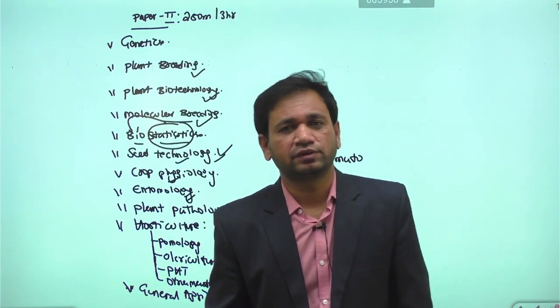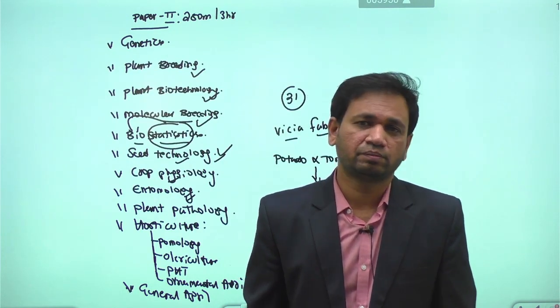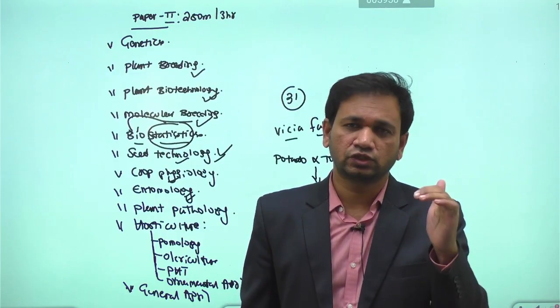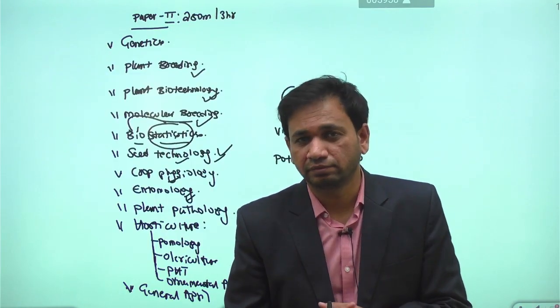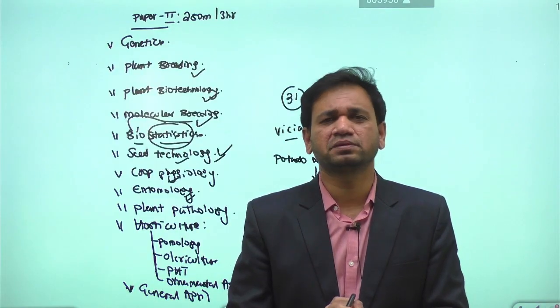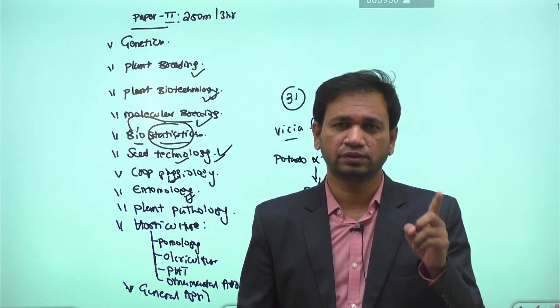Entomology means study of the insect pest in agriculture. So there our basic objective is to keep the population of the pest well below the economic threshold level with the help of integrated pest management techniques. It is with the help of the IPM techniques that we are keeping the population as much as possible well below the ETL. That is the basic objective we have in IPM.